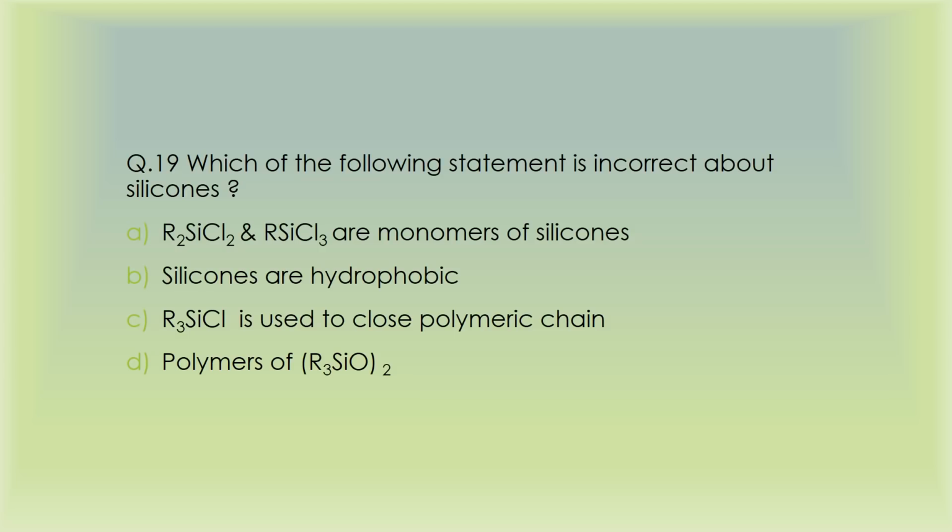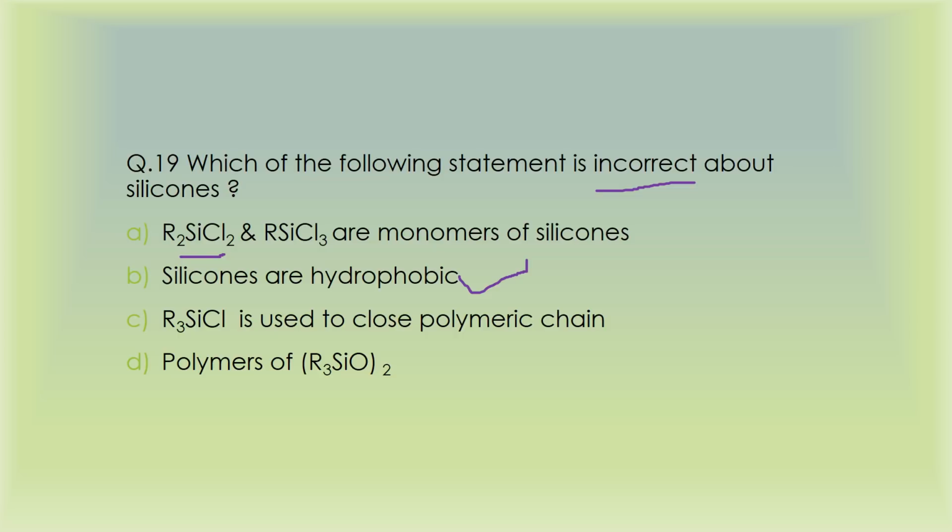Then the next question is about silicones, another important topic from P block 11th class, which is simply mentioned in NCERT. You need to mention the incorrect statement, which is directly taken from the example of the NCERT book. The first statement, that R2SiCl2 and RSiCl3 are monomers of silicones, is correct. The next statement, that silicones are hydrophobic, is also correct.